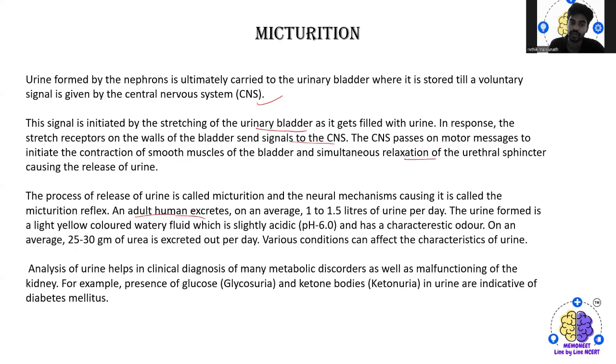So, analysis of the urine helps in the clinical diagnosis of many metabolic disorders as well as malfunctioning of the kidney. For example, presence of glucose and ketone bodies, that is ketonuria, in urine are indications of diabetes mellitus.